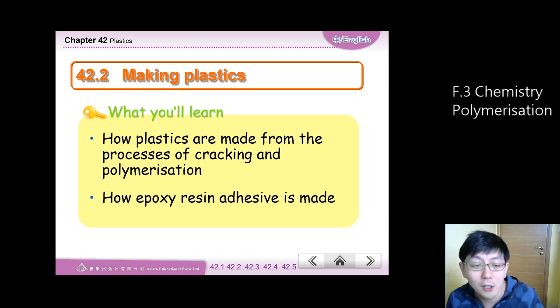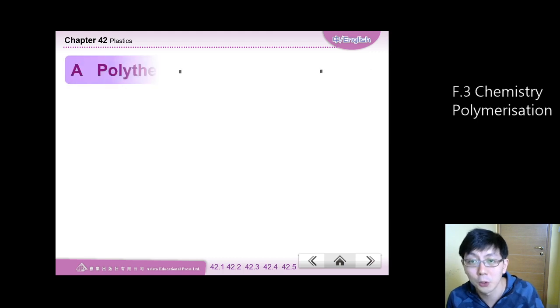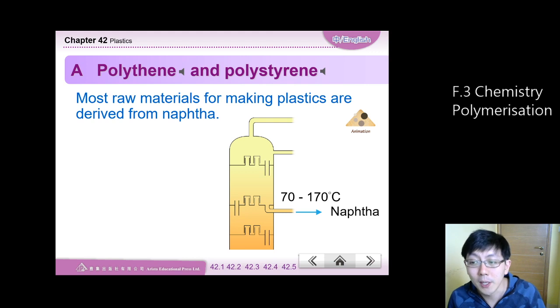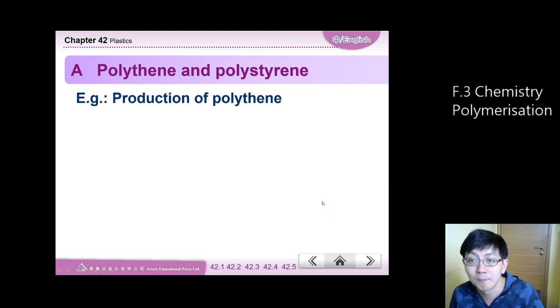Now, although I asked you to underline some parts in the textbook, I'm here to give a very brief review of the whole story. First thing, we have petroleum. After fractional distillation, we have naphtha. This fraction contains hydrocarbons with boiling points in the range 70 to 170 degrees Celsius.